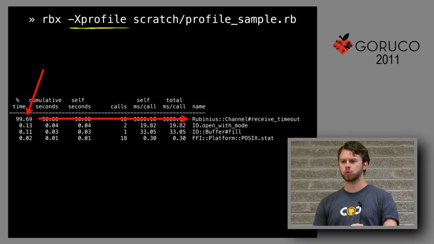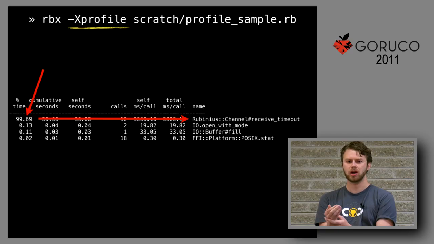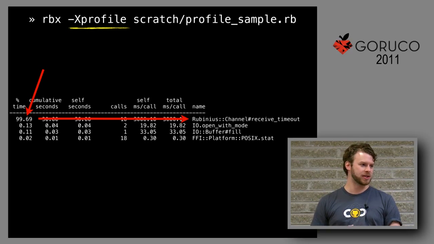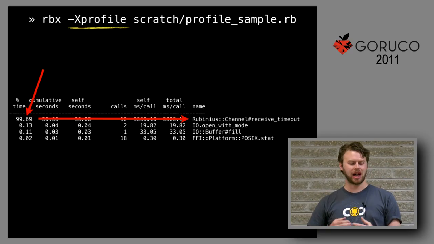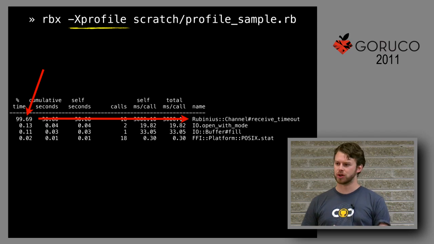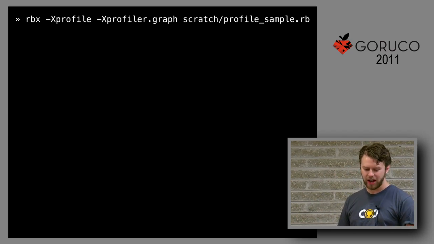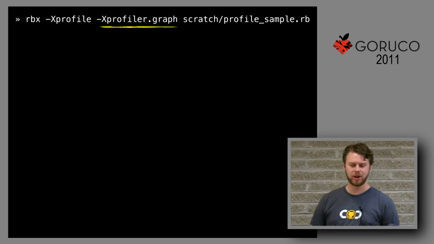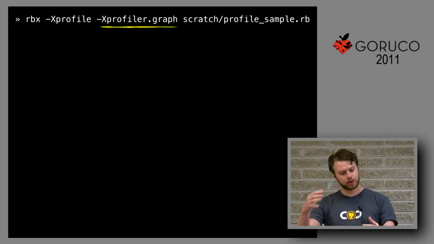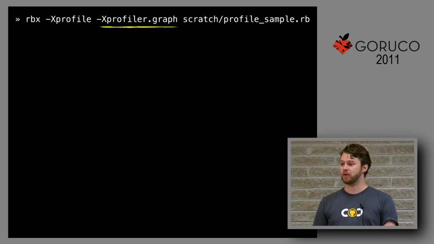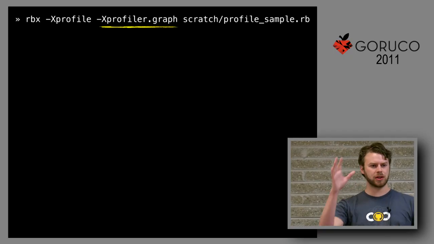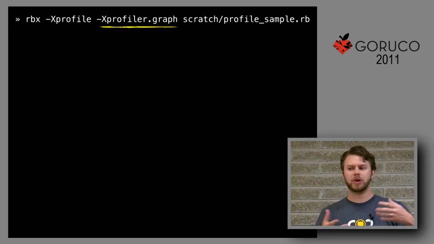So we're getting there, right? We interviewed our first witness, and they didn't really tell us a lot, but they told us that something was going on for sure. So we need to dig deeper. So now we run it again, but this time we add another option in here. This time we ask the profiler to give us a graph of what went on. Not just this single pane view, but a much more detailed view.